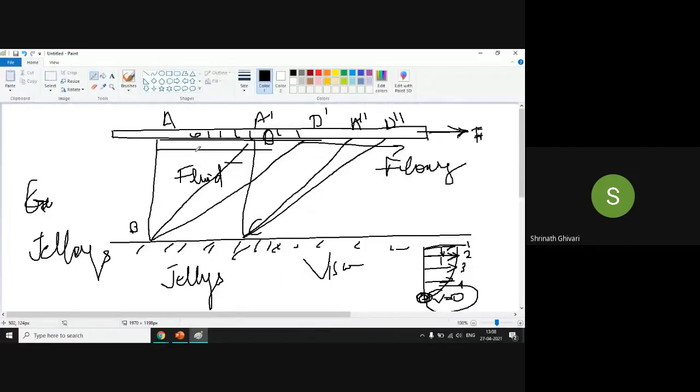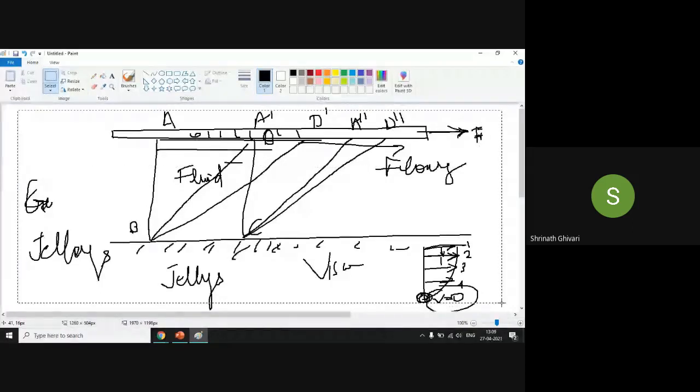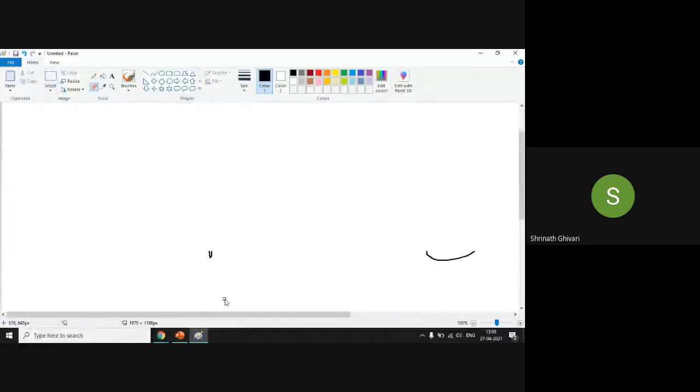Any doubts? If you have doubts, you can ask, because if we ask for a definition like what is meant by fluid, most of you will tell it is one which has the capability to flow. But this is the actual definition of a fluid. Any doubts? No, sir. Okay. Now, as I have said, a fluid is a substance that deforms continuously under the action of shear force.